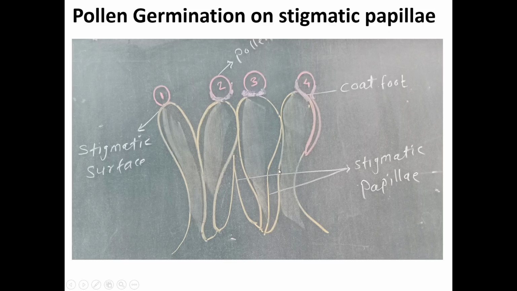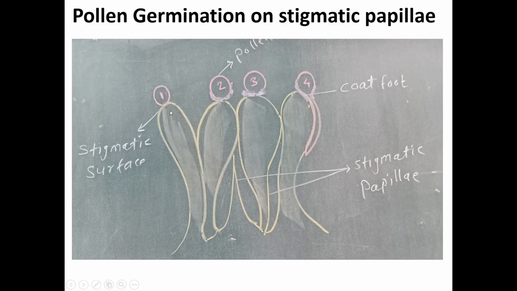Now see, this is the diagram of early events during pollen germination and pollen tube growth on the stigmatic papillae. In this diagram, there are four papillae: first papilla, second papilla, third papilla and fourth papilla. And this is the stigmatic surface.